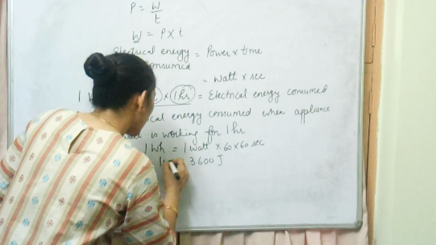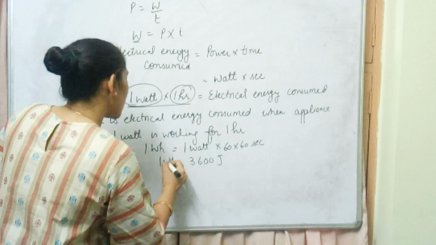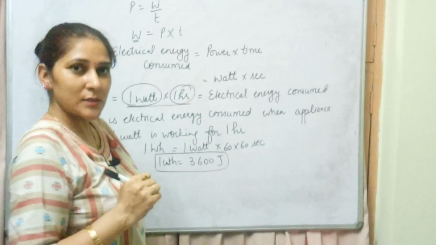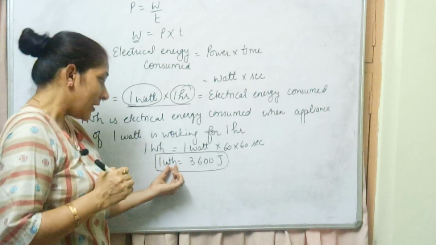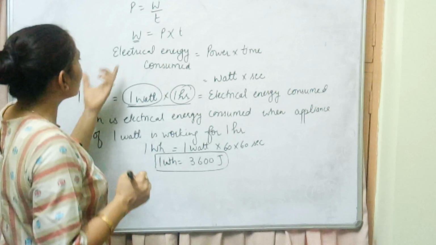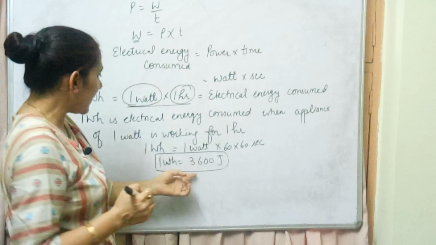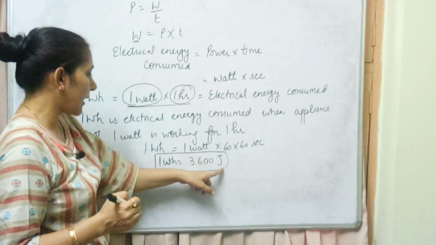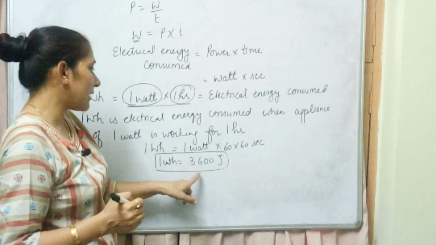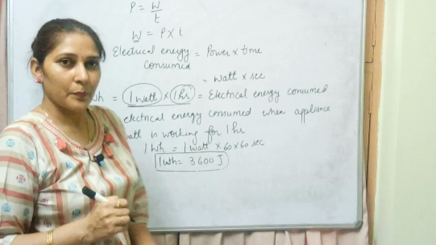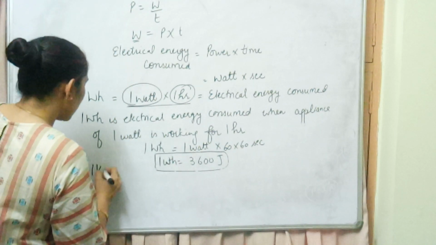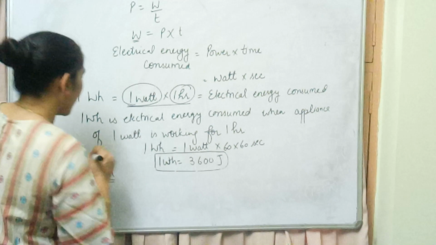So this expression, many times it is asked in your paper, 1 watt hour, convert it into its SI unit. ये एनर्जी है, इसको एनर्जी के SI यूनिट में कन्वर्ट करना है. ये इलेक्ट्रिकल एनर्जी कंज्यूम्ड के लिए यूनिट निकाला था, इसके लिए SI यूनिट जूल होता है. So 1 watt hour is equal to 1 watt, आवर को कन्वर्ट किया सेकेंड में, that will be 3600 joules. Similar way you can talk about 1 kilowatt hour. Similar way we can define it.